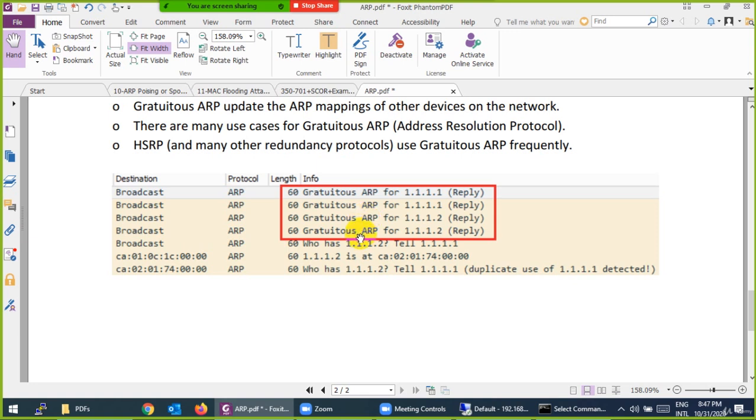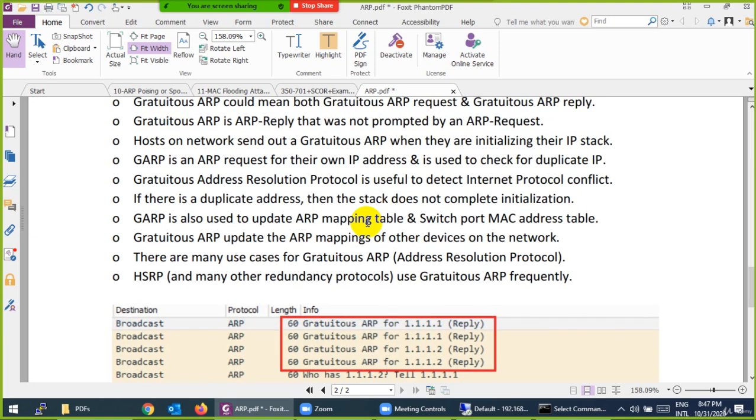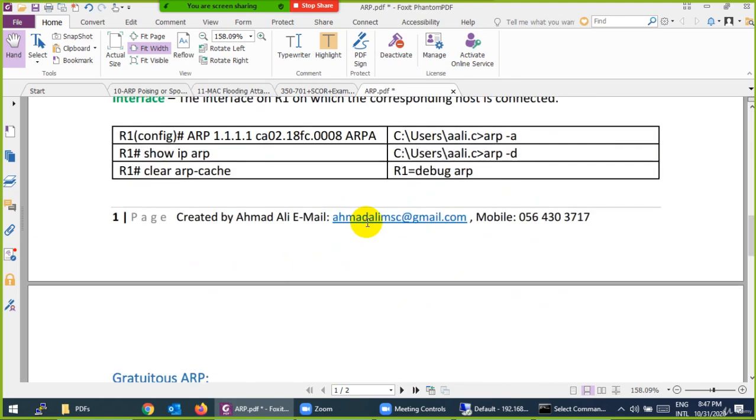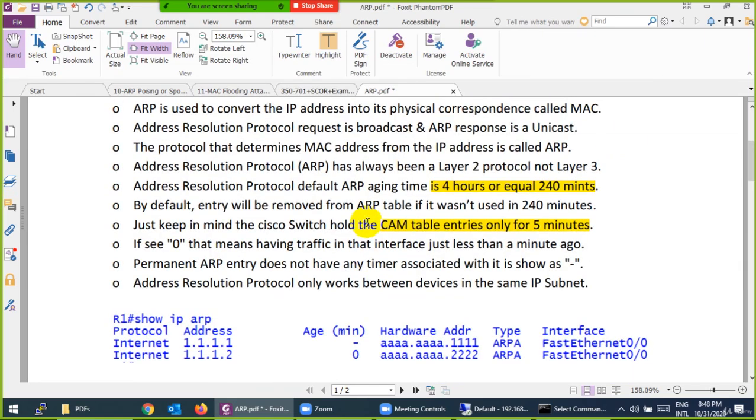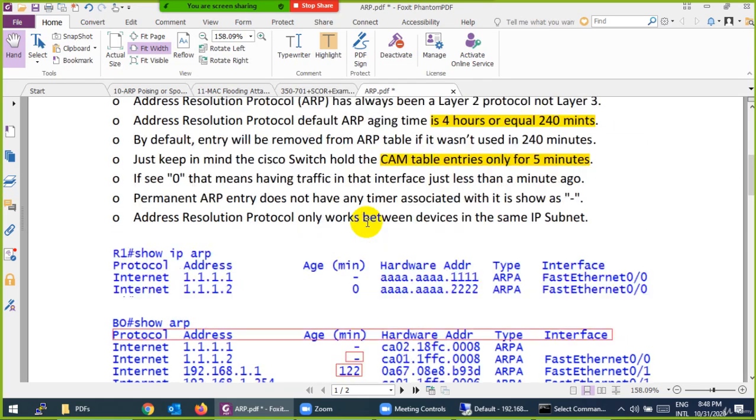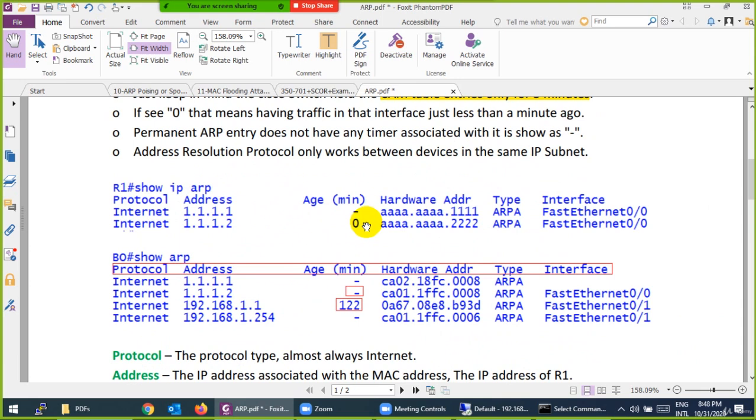Also for DHCP, they check whether this IP has already been assigned, so they also use gratuitous ARP. And this one is the normal: whenever you ping the first time, the first packet goes to ARP, then they keep the record in their table. This is ARP in short.